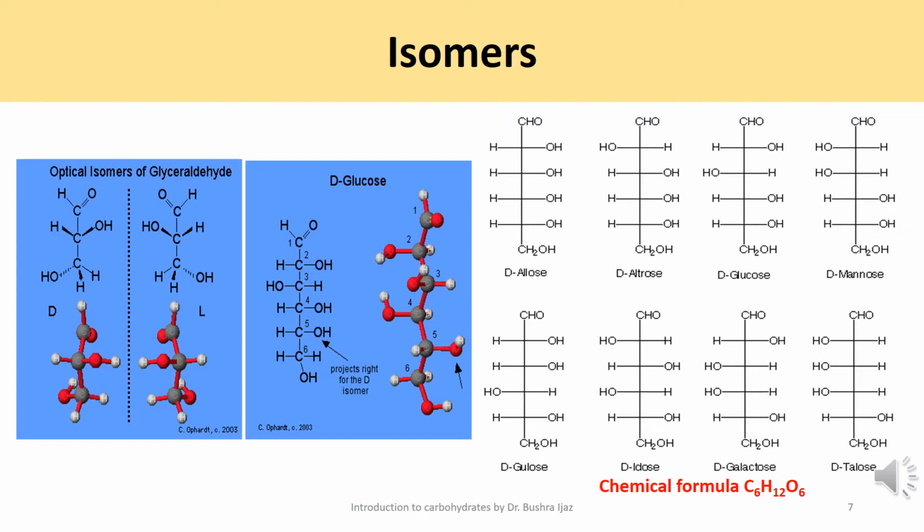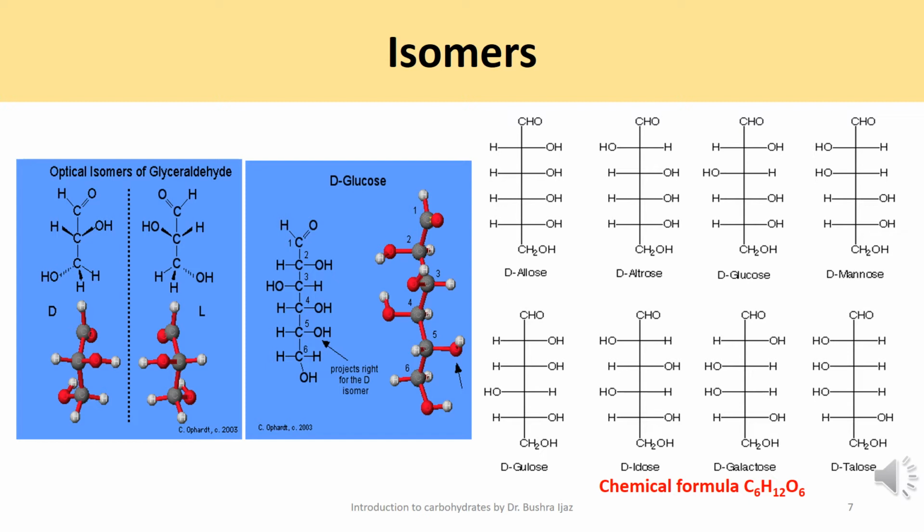It is remarkable that the chemistry and enzymes of all living cells can tell the difference between the geometry of one optical isomer and the other. Monosaccharides are assigned to the D family according to the projection of the hydroxyl group to the right on the chiral carbon that is farthest from the carbonyl group, or the aldehyde group.